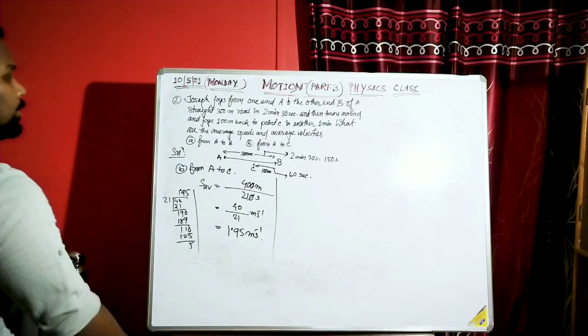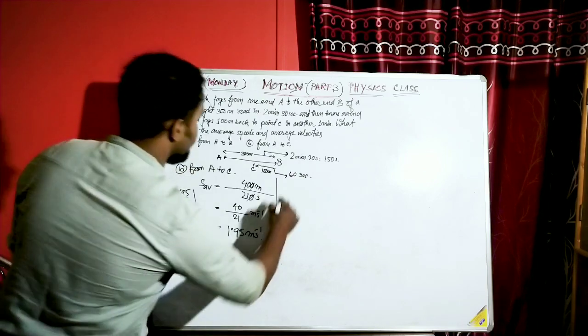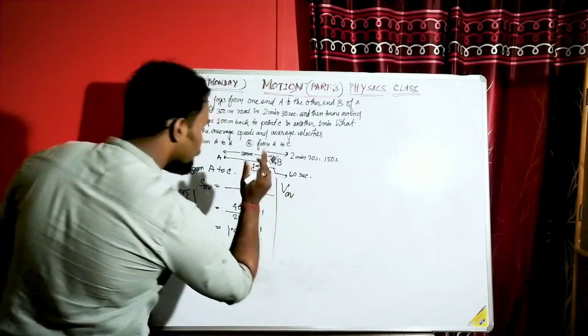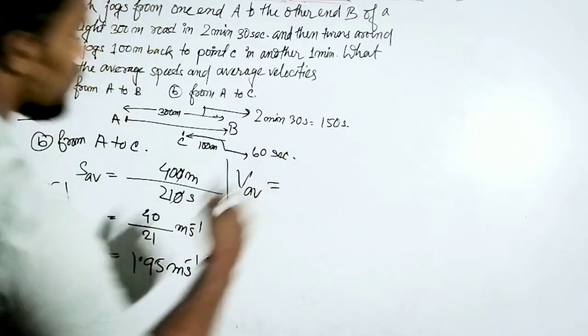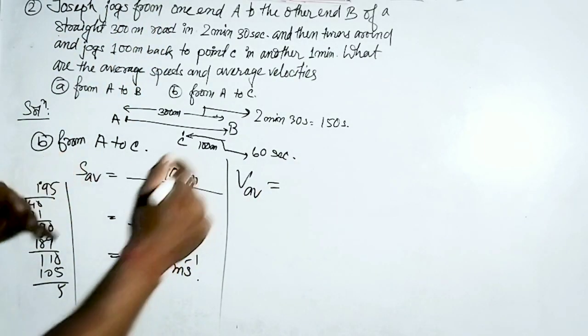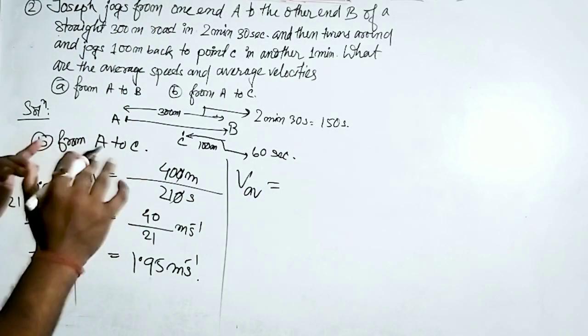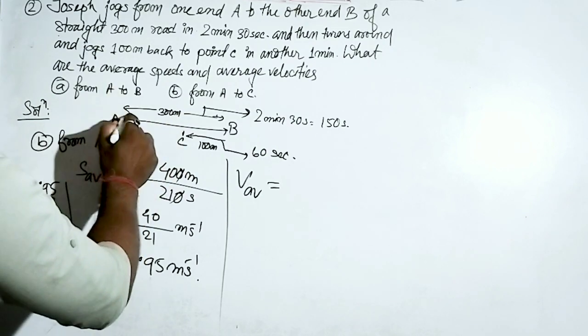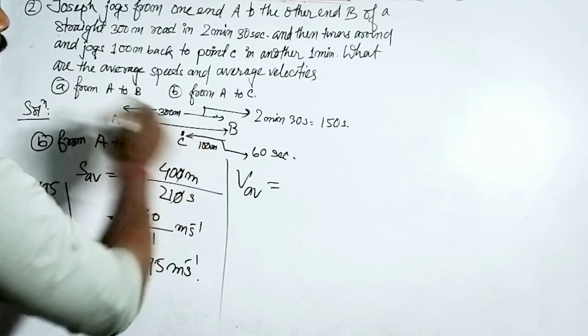Now I have to calculate what? Average velocity. Here the thing will be a little bit different. The formula is what? Net displacement by total time. First we calculate the net displacement. What will be the net displacement? This is the initial position. Now what is the final position? This is the final position.